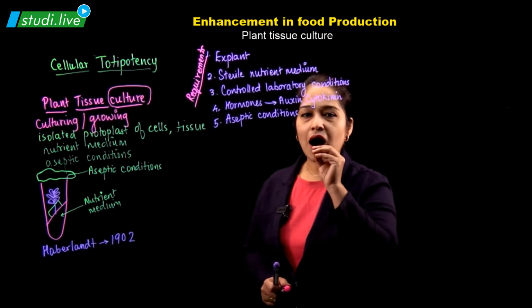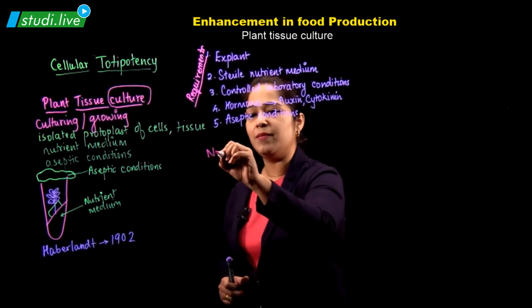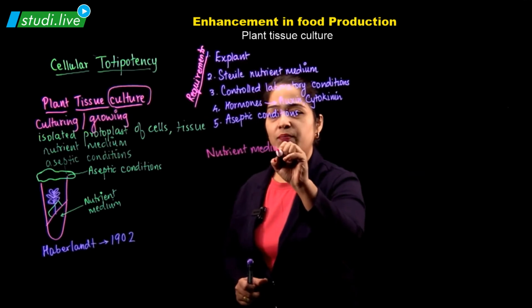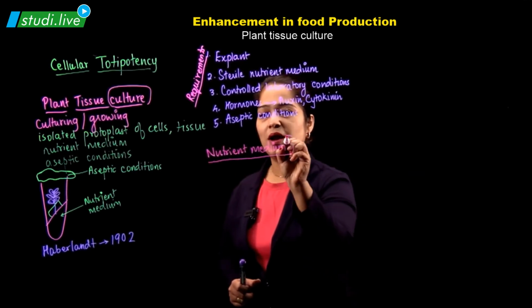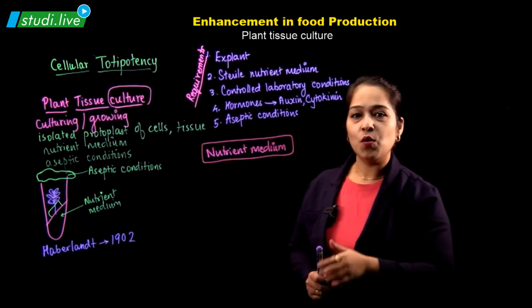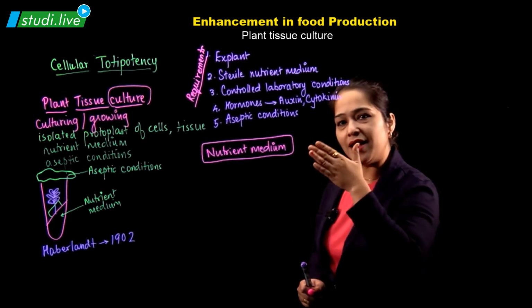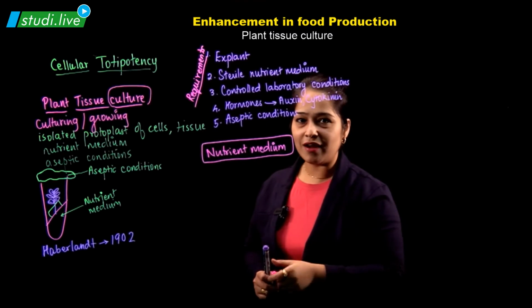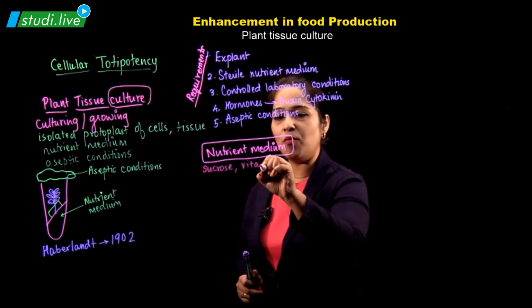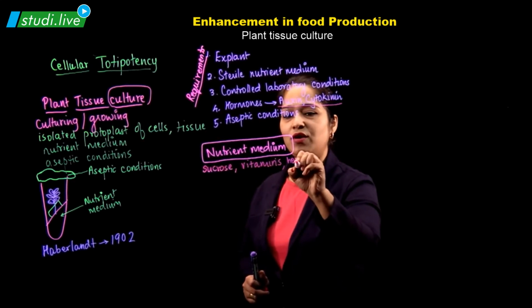Now let us see how nutrient medium is prepared. Now when we say nutrient medium, this nutrient medium can be made as per the requirement. It can be designed as per the requirement. It contains a variety of organic and inorganic nutrients, like sucrose, vitamins, and hormones, which are auxins and cytokinins.